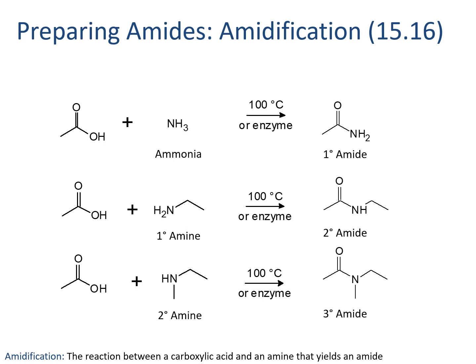So the carboxylic acid still has the carbonyl and all the carbons attached in the same way, but instead of an OH, it has the nitrogen and its carbons. These reactions can be made to occur with really high temperatures, like we show here, 100 degrees Celsius, or acid catalysts, or enzymes. In the lab, we use temperature or acid catalysts. In our bodies, amidifications are performed using enzymes as catalysts.